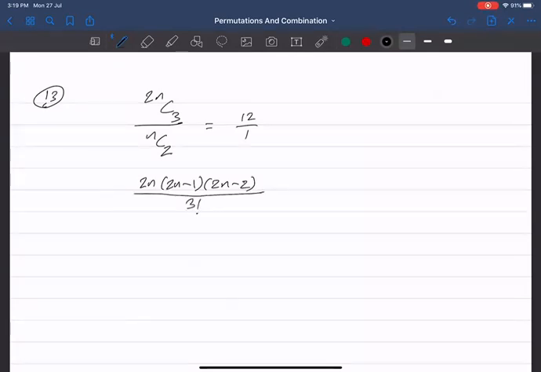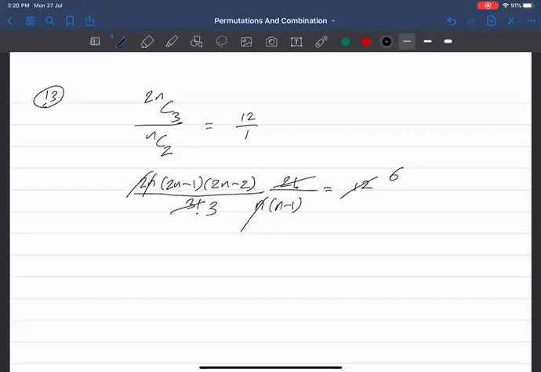Are you with me? Yes, sir. nC2 का formula बोलो. n into n minus 1 upon 2 factorial will be equal to 12. Sir, I got that. ठीक है. So ये 2 और ये कैंसिल हो जाएगा, सिर्फ 3 बचेगा, और ये 2 और ये जाएगा तो ये 6 हो जाएगा. This n and this n also will get cancelled.